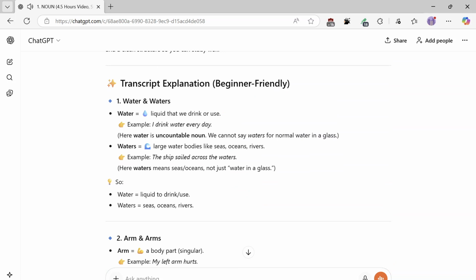1. Water and waters. Water equals the liquid that we drink or use. Example: I drink water every day. Here, water is an uncountable noun. We cannot say waters for normal water in a glass. Waters equals large water bodies like seas, oceans, rivers. Example: The ship sailed across the waters. Here, waters means seas, oceans, not just water in a glass. So, water equals liquid to drink or use. Waters equals seas, oceans, rivers.